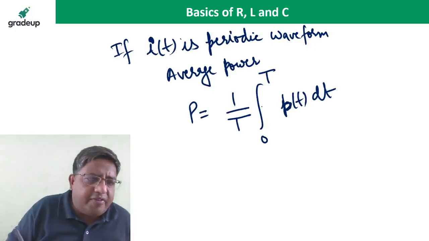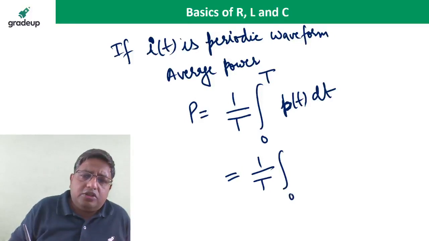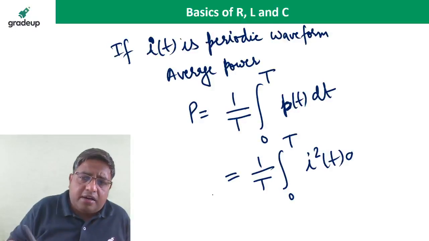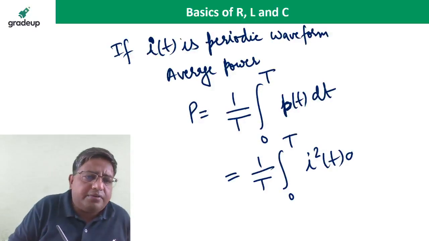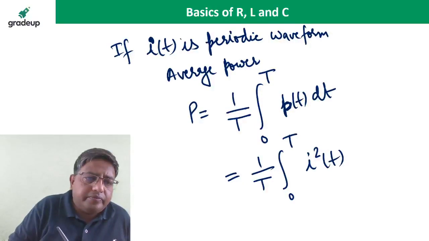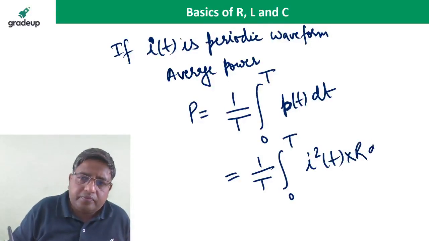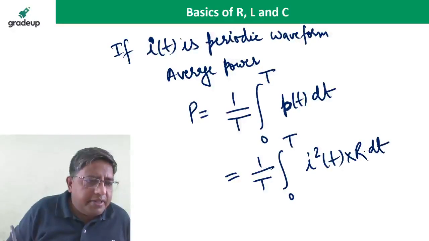1 upon T integral 0 to T p(t) dt, and p(t) can be written as i square(t) into R, dt.